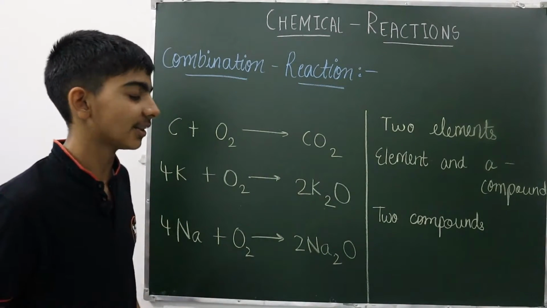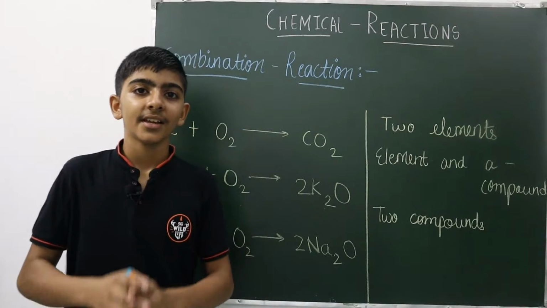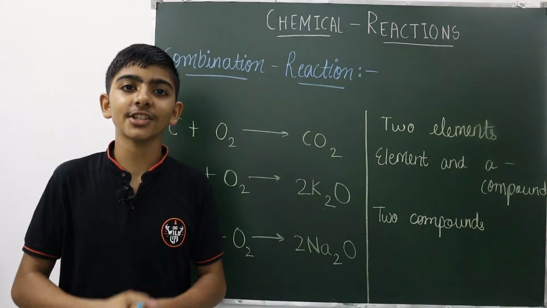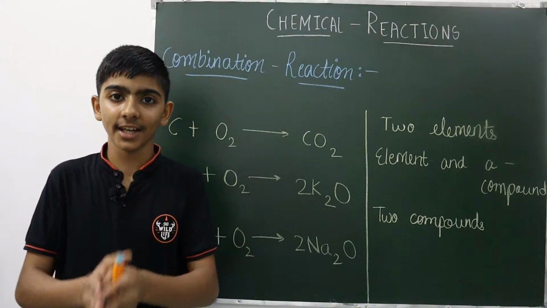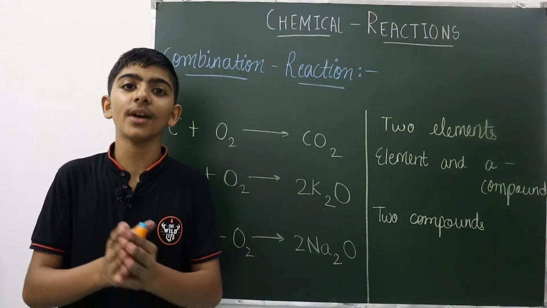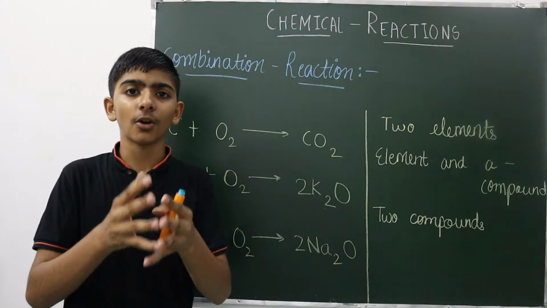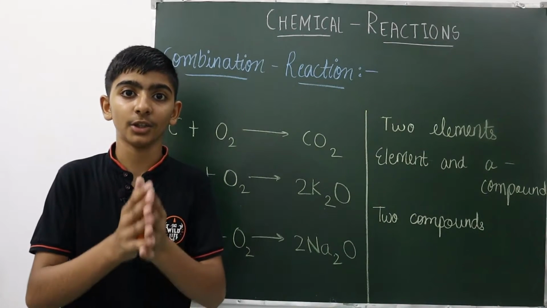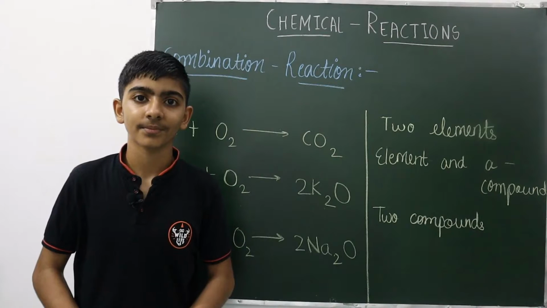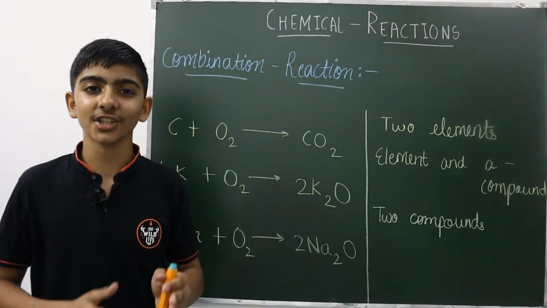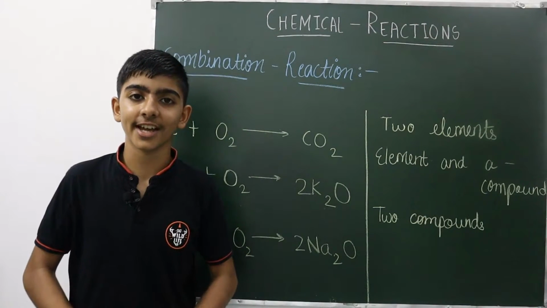It is the same in the third example. In a combination reaction, the reaction can take place between two elements, an element and a compound, and it can also take place between two compounds. So this was the definition and example of the combination reaction.